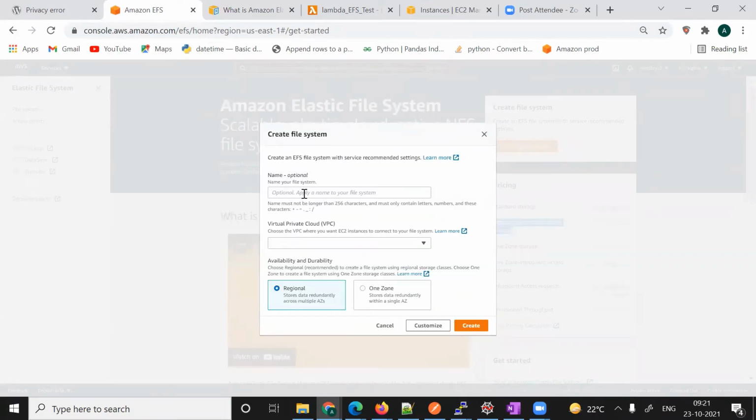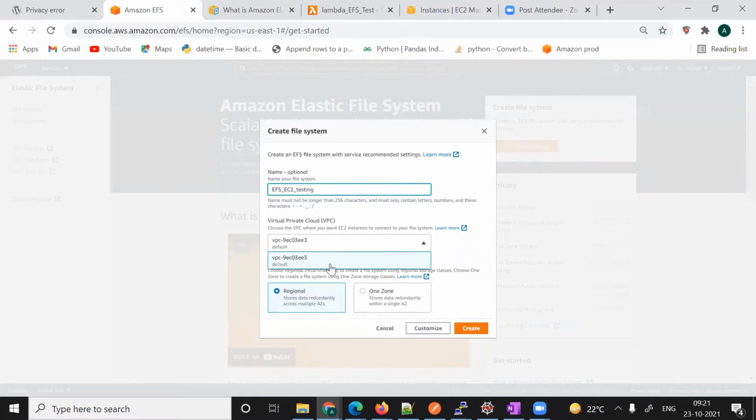We can give some name, like EFS testing. And one more thing, once you are working with EFS, you have to use that EFS in a VPC. We are not going to create a VPC, we'll use the default VPC. So we'll go with default. Otherwise, you can create a VPC and attach that VPC to this EFS system.